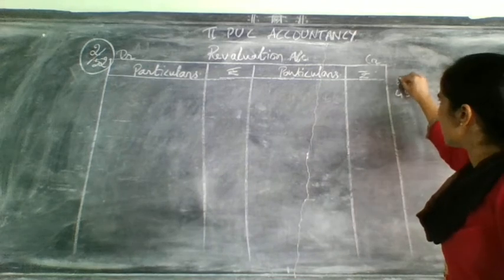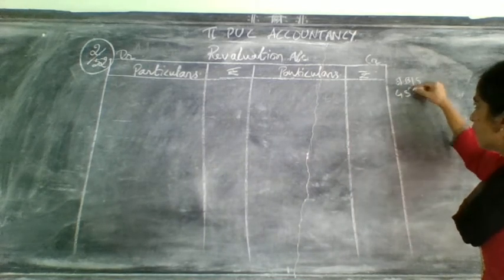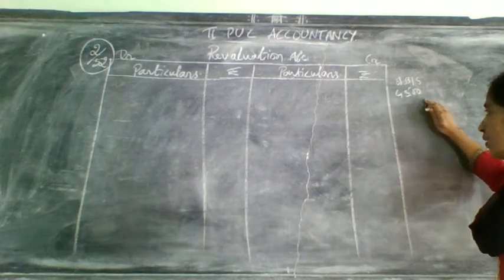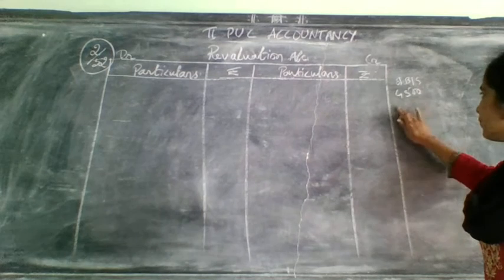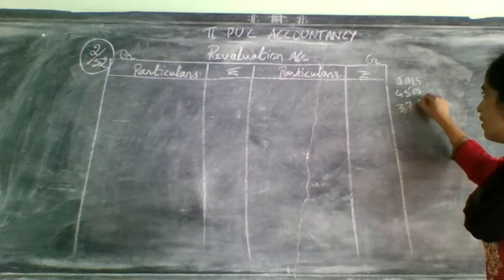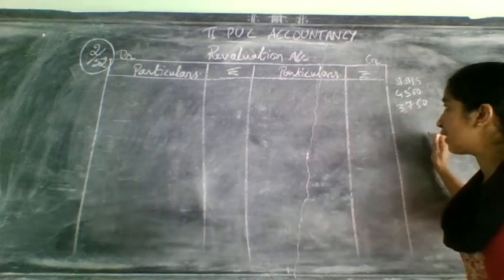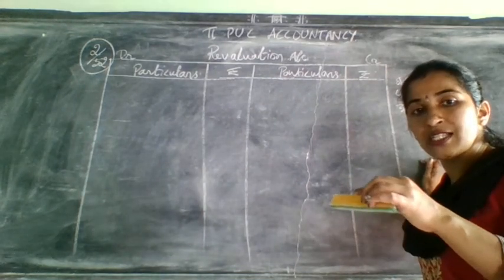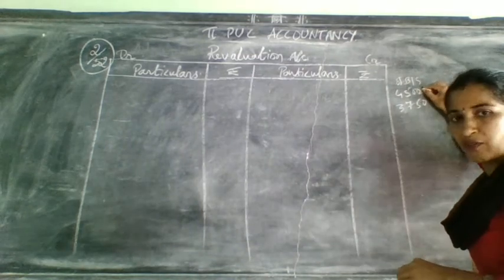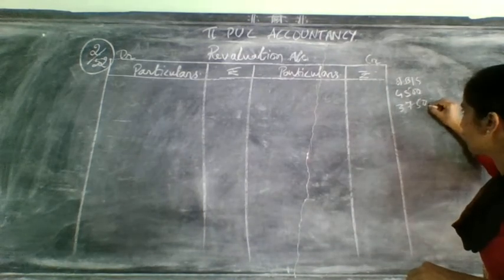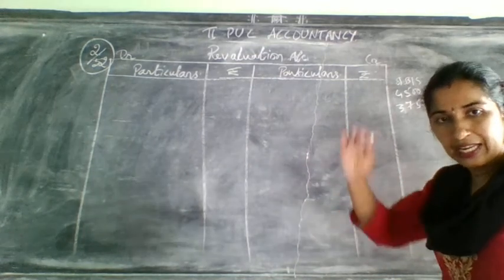The old balance sheet is having 4,500, but in the adjustment they have given 3,750. Now your liability has come down. It has not gone up. 4,500 was earlier, now they have given 3,750. That means it was reduced.